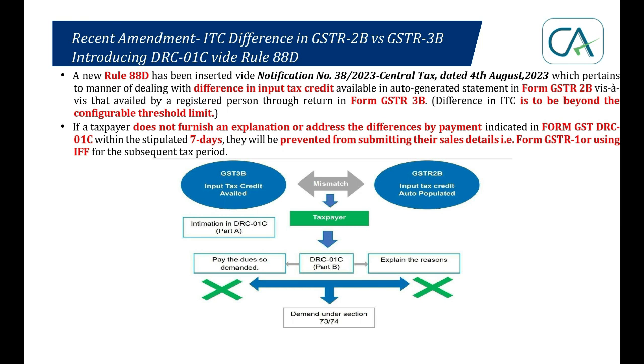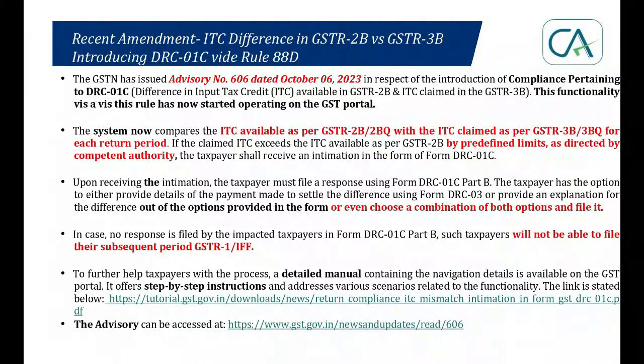This 50 rupees, if it exceeds a particular configurable threshold, which we don't know, but say 20, 30, 40, 50%, whatever, if the difference between whatever is eligible in 2B and whatever you're claiming in that particular month in 3B exceeds a particular threshold, then this intimation will be received by us, right? In part A, in DRC-01C, we are going to receive this intimation.